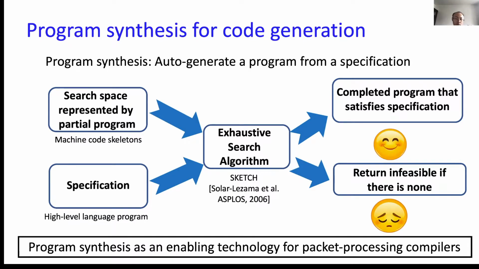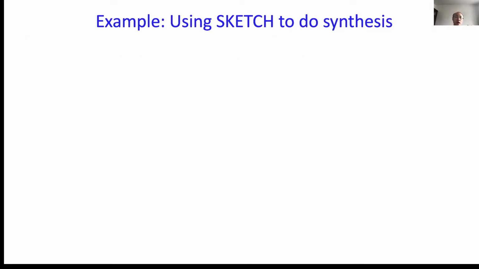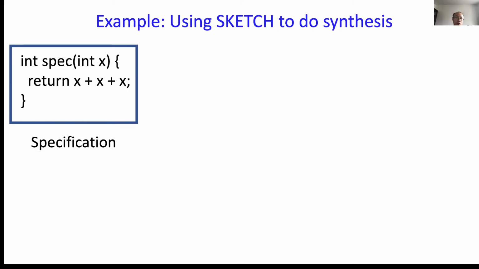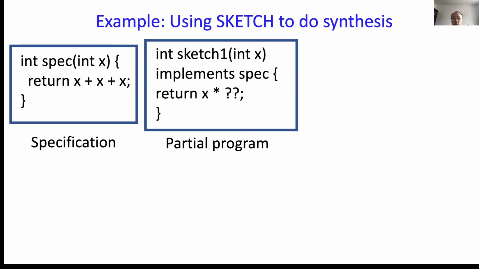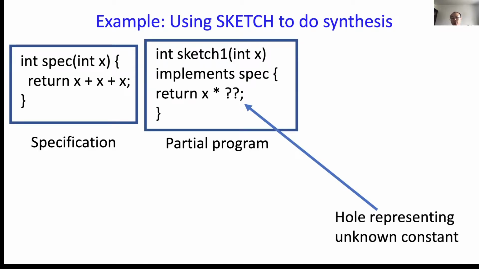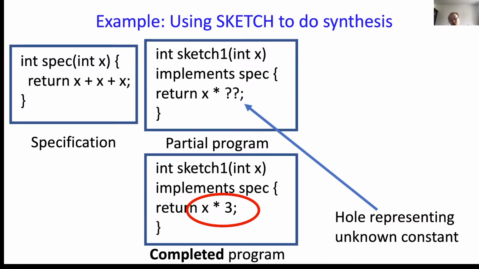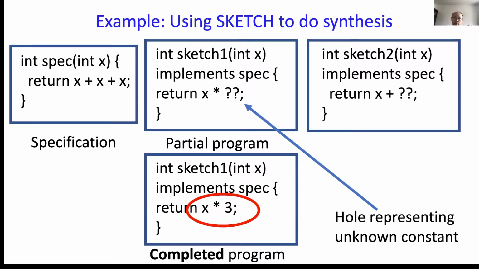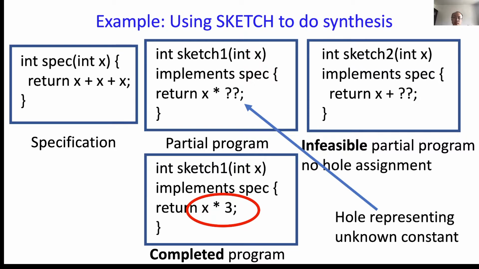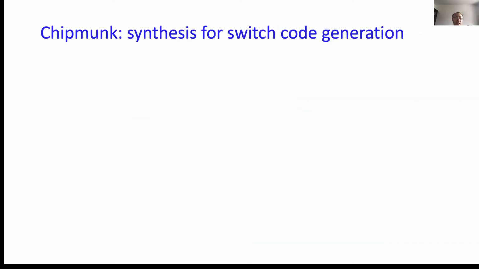We believe that program synthesis can be used as an enabling technology for packet processing compilers. So let's take a look at a detailed example from Sketch. Suppose we have this example where we add the input 3 times to itself. If we consider this partial program, then Sketch can find the solution to it by setting the hole value to be 3. The question mark here is a hole, which represents an unknown constant. If we consider this partial program, then Sketch cannot find any solution for it, which means this partial program is infeasible.